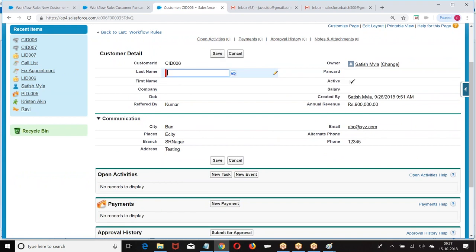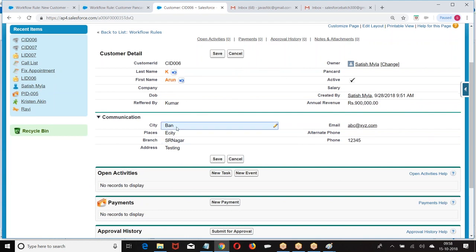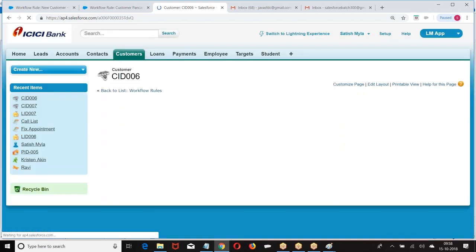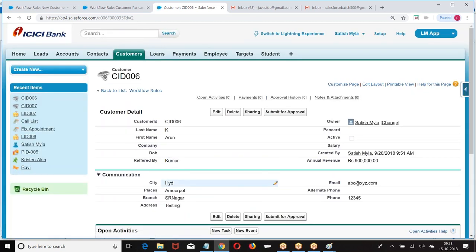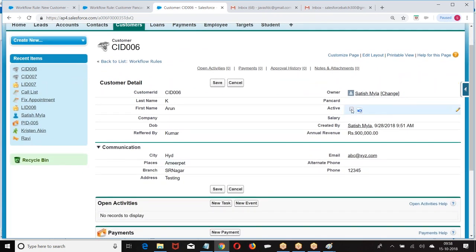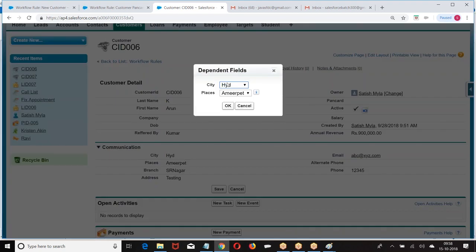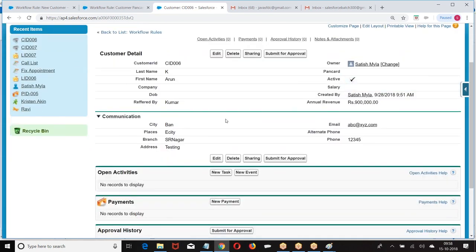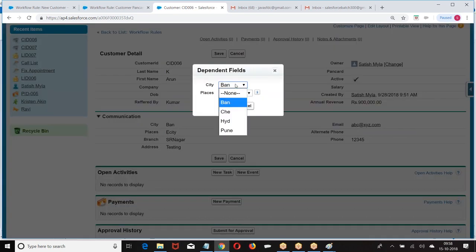It's Bangalore. When it is modified to Hyderabad, whenever the city is modified to Hyderabad, automatically what happened here? The customer, again I'm going to modify. Active. Whenever the city is modified as Hyderabad,